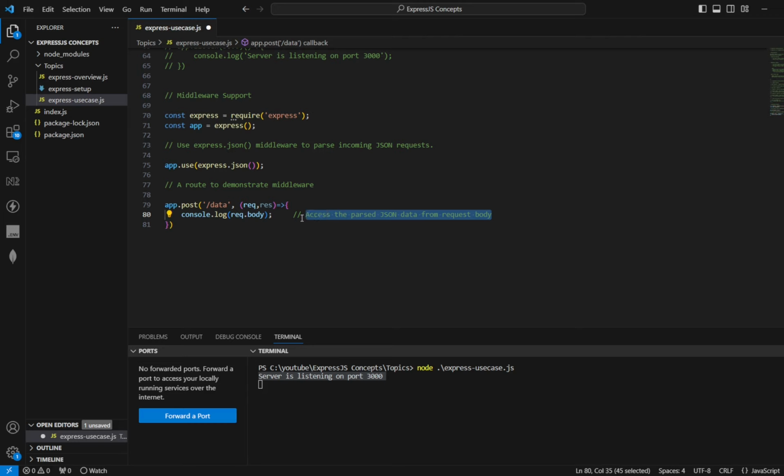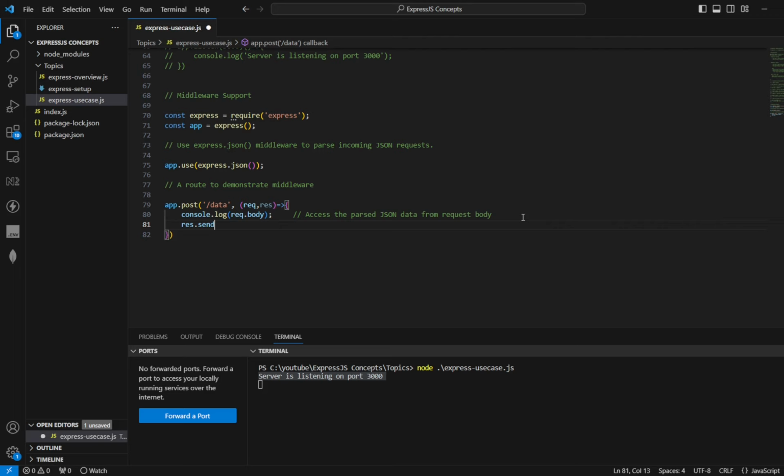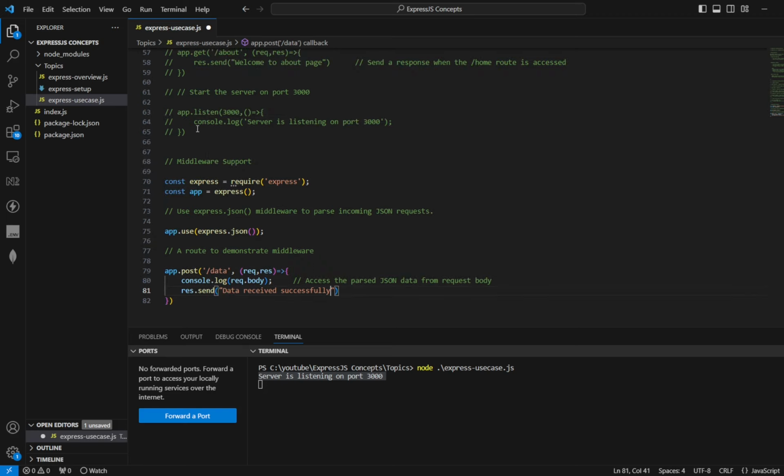Now we will send a response: res.send "Data received successfully". The next step is to start the server on port 3000.